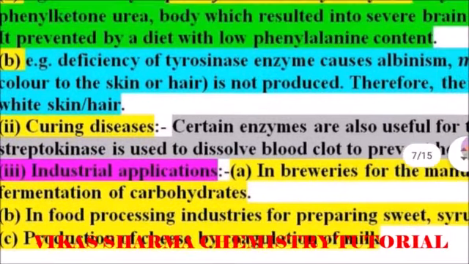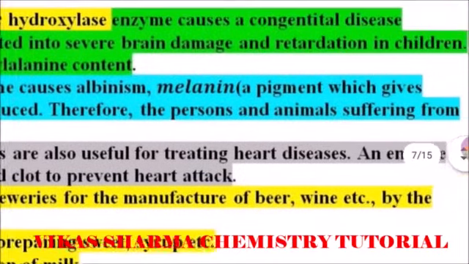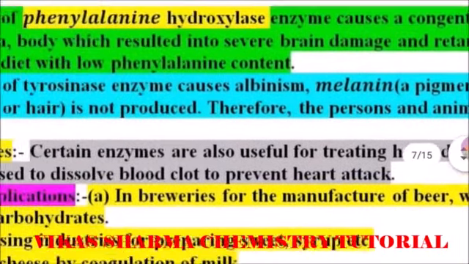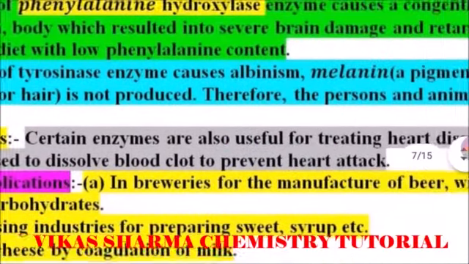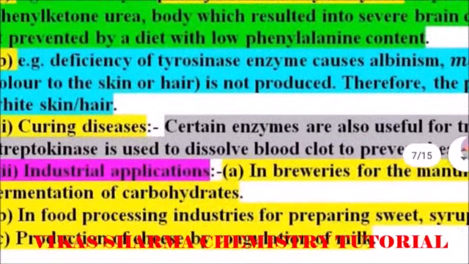Second is curing disease. Certain enzymes are also used for treating heart disease. The enzyme streptokinase is used to dissolve blood clots to prevent heart attack. So enzymes are also used for curing diseases.